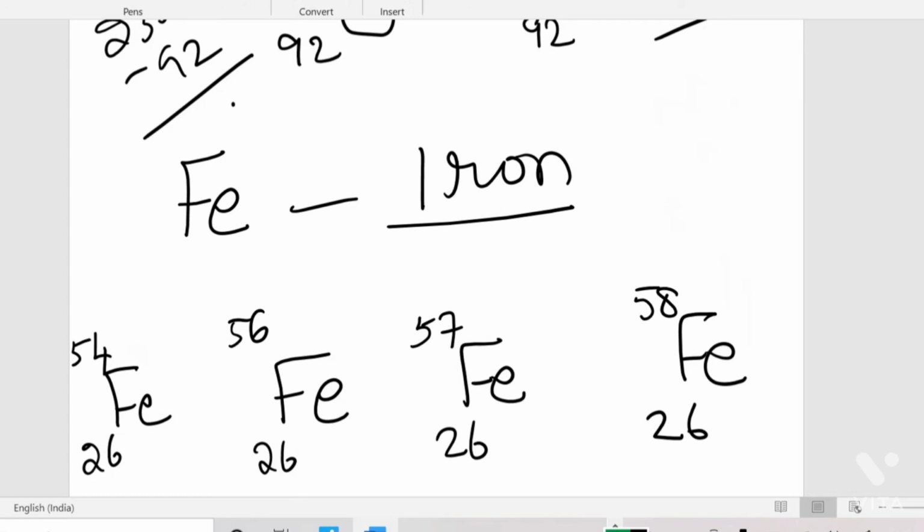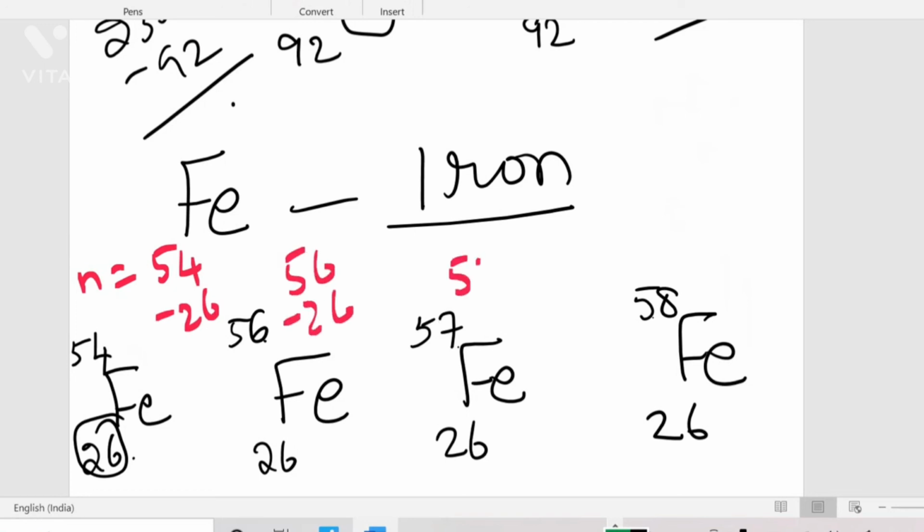You have to remember the names of elements, which elements have isotopes, how many there are, and what their mass numbers and atomic numbers are. Here you can see this is 54, we don't have 55, and it directly goes to 56, then 57, then 58, and its atomic number is 26. You can easily find out the neutron number by doing 54 minus 26, here 56 minus 26, here 57 minus 26, here 58 minus 26.